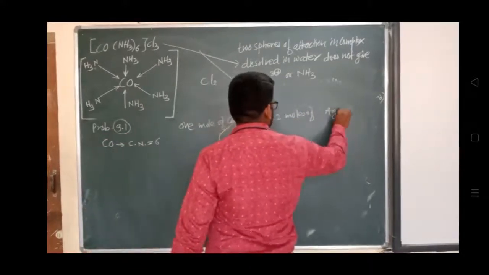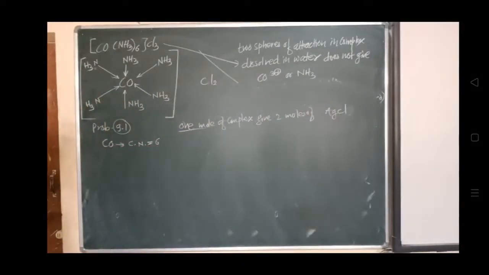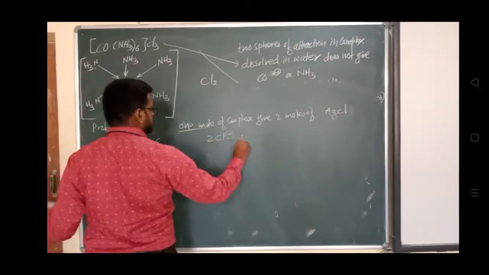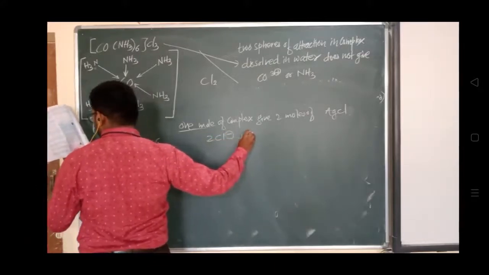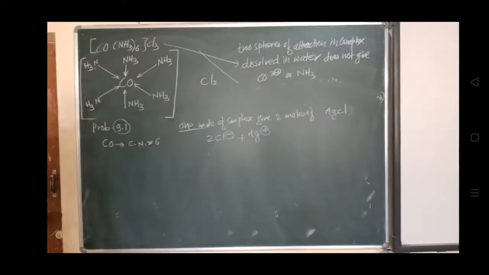1 mole of complex gives rise to 2 moles of AgCl, and it indicates that 2 Cl ions react with Ag plus ion. Okay, so 2 Cl ions react with 1 Ag plus ions. The complex has 2 ionizable Cl minus ions. So now we will generate the formula, cobalt being the central metal ion.